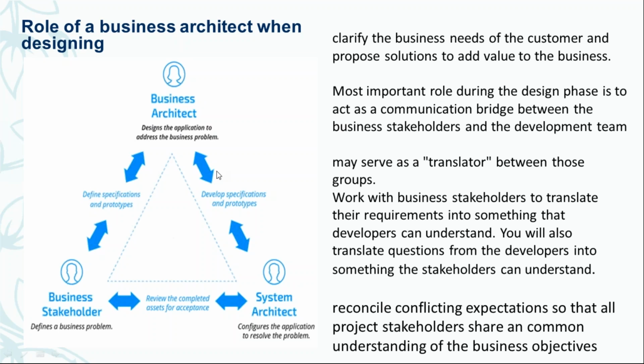Then business architects interact with the system architects, and they define the actual specification and prototype of your application. Once everything is completed, the business stakeholders test whether what they wanted from the application is achieved, and review the completed application for final acceptance.